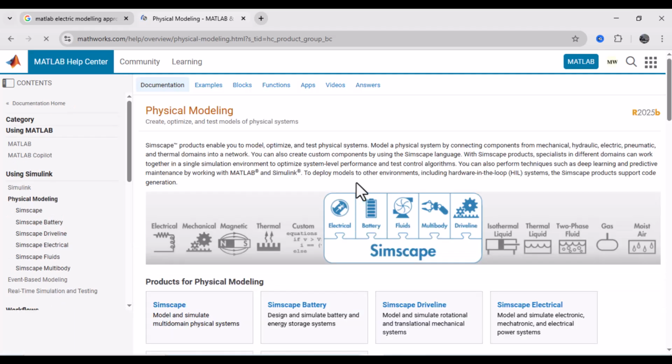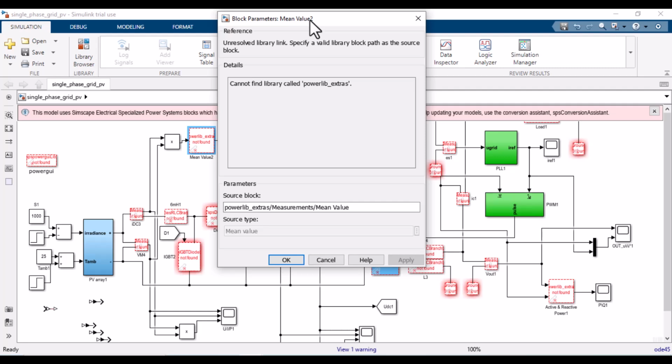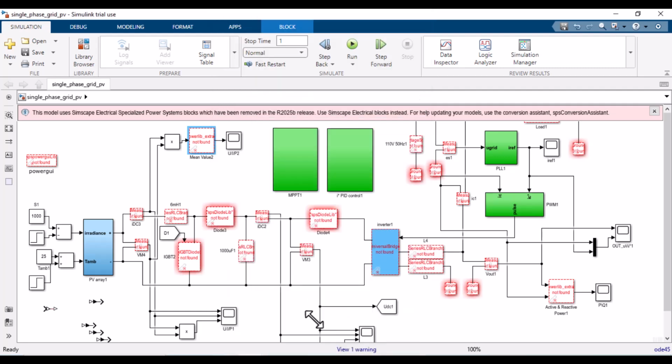MathWorks has been converging users to Simscape physical modeling approaches for years. In newer versions, MathWorks removed the Specialized Power Systems library and the associated migration utilities. That's why models that rely on SPS blocks show warnings. So you will not find these blocks in the newer version.